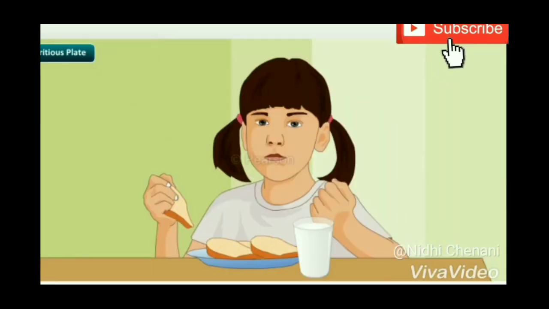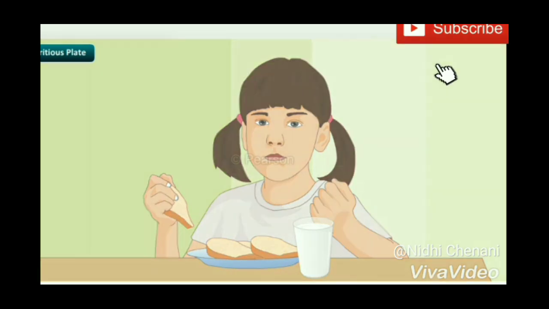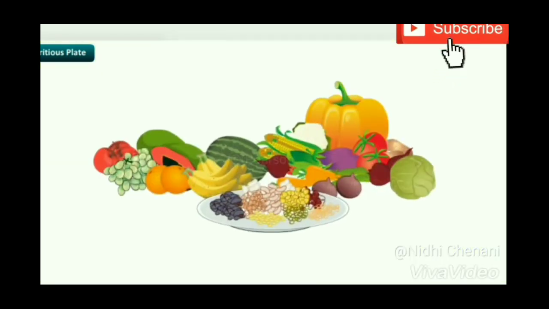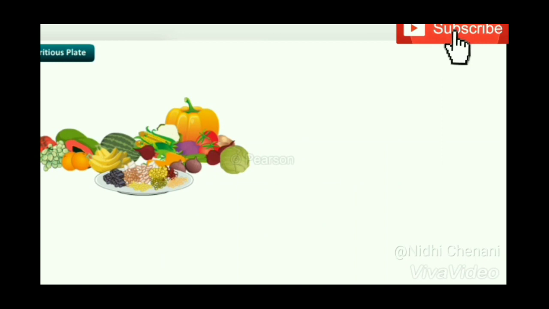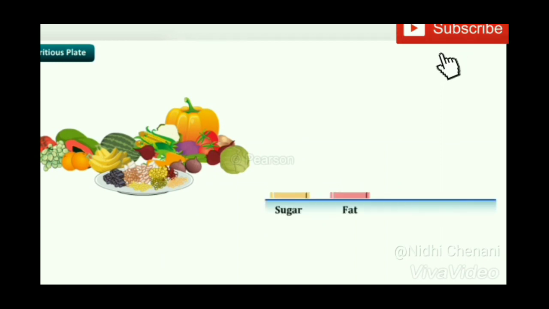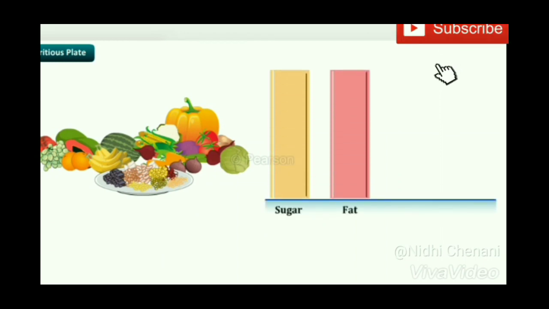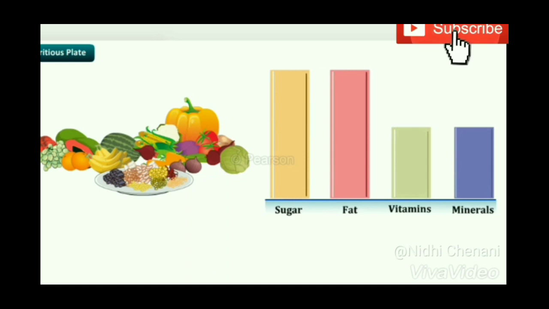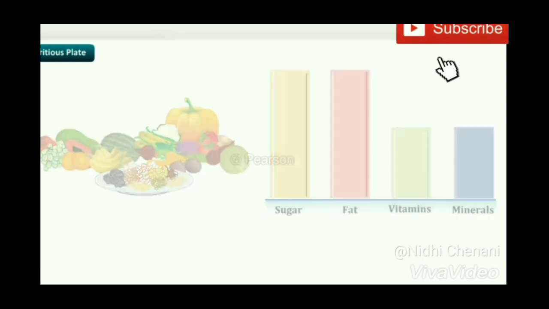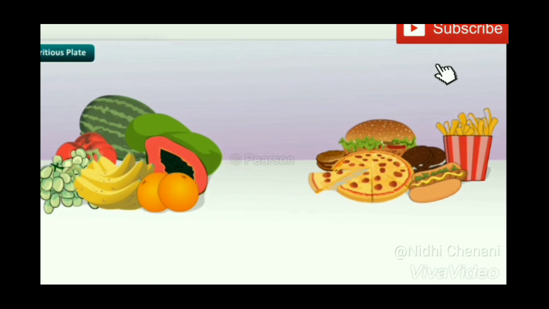If you take the same kind of food every day, it may not include all the nutrients. So you should take a wide variety of food available in the market to have all the nutrients. Some foods include sugar and fat. Might be they are tasty for you, but they have less vitamins and minerals. So you can take that food once in a while.